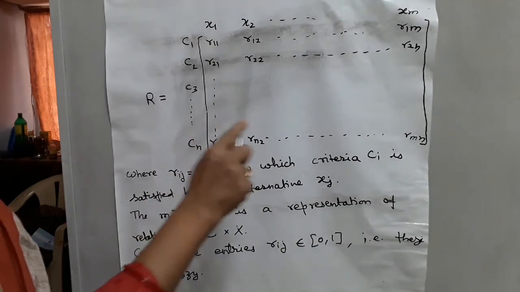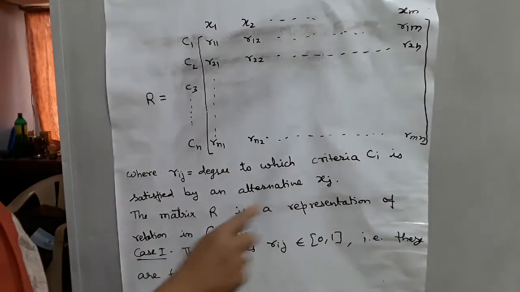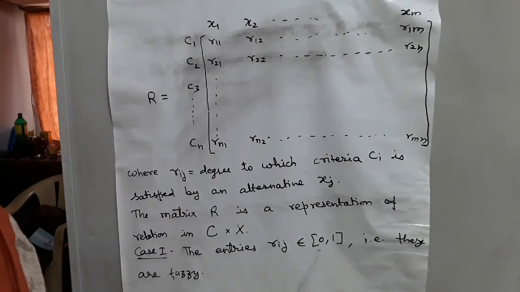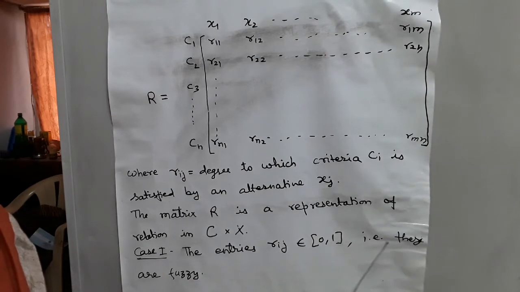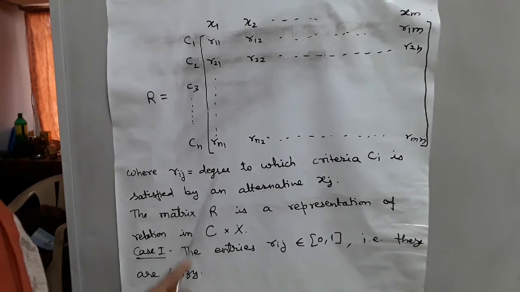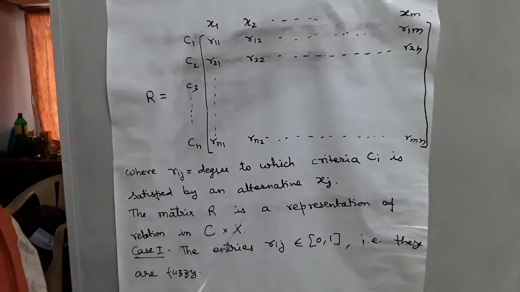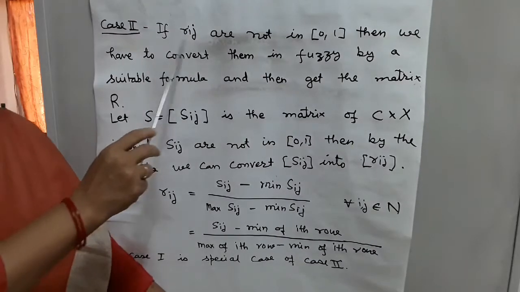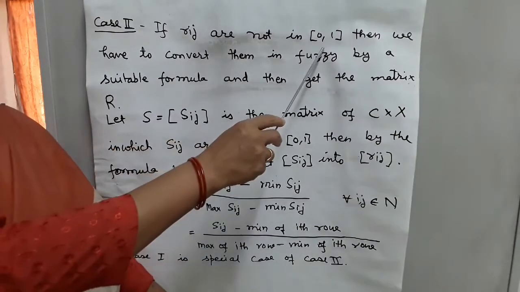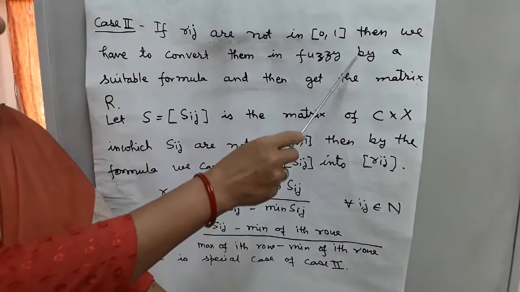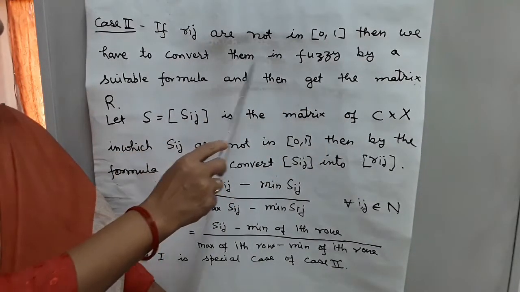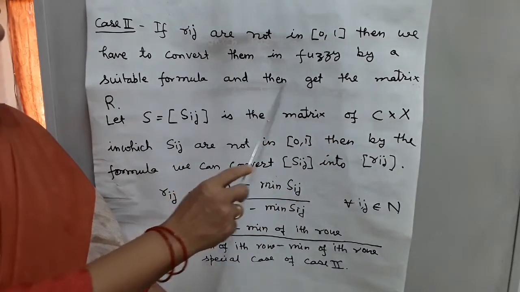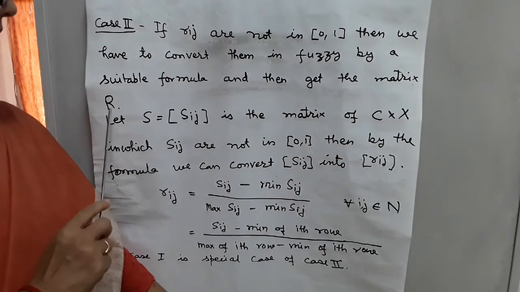Case 1. These entries may be in [0, 1], that is, entries Rij belong to [0, 1]. That is fuzzy, because in the fuzzy sense we take all entries between 0 and 1. Case 2. If Rij are not in [0, 1], they are in R plus, then we have to convert them into fuzzy, that is into [0, 1], by a suitable formula and then get the matrix R.